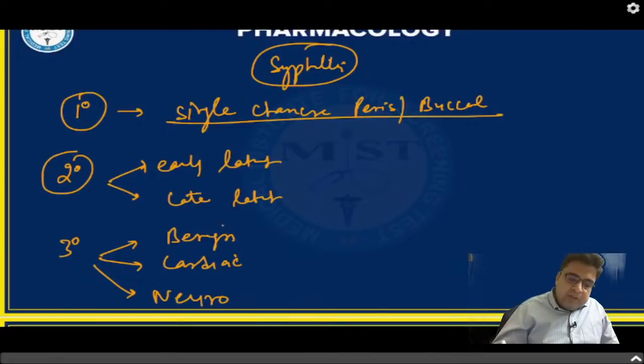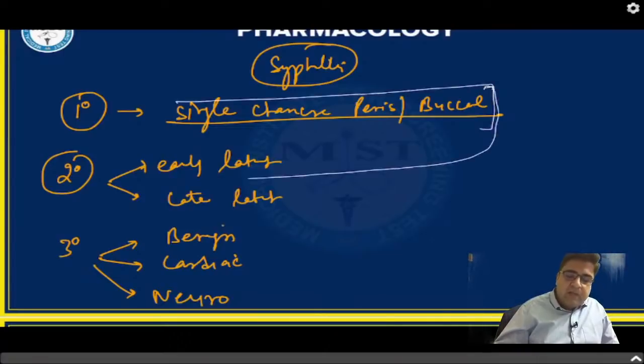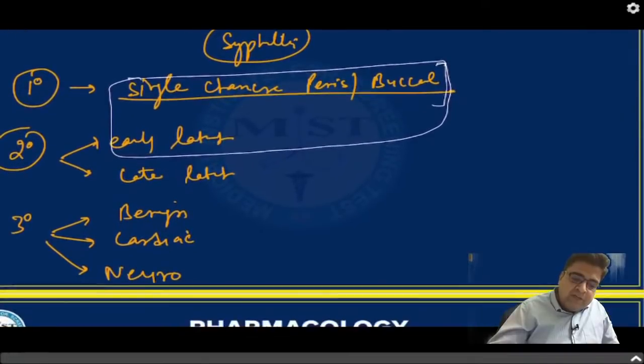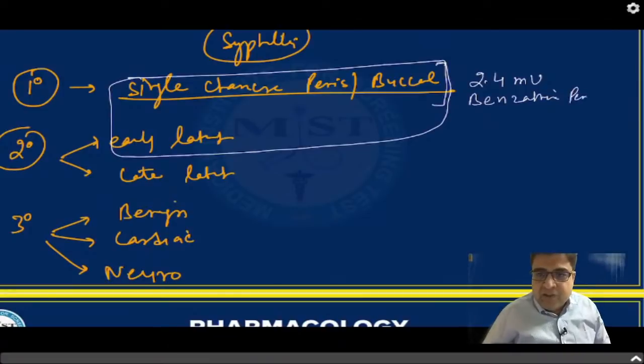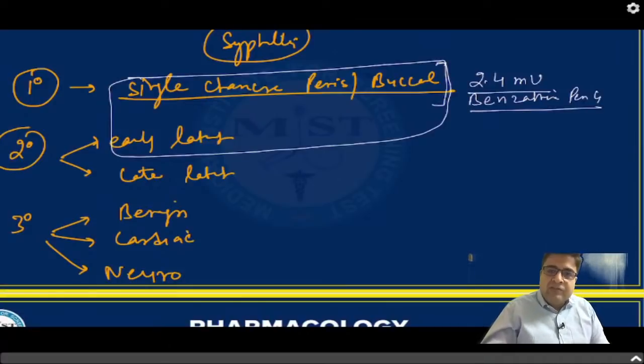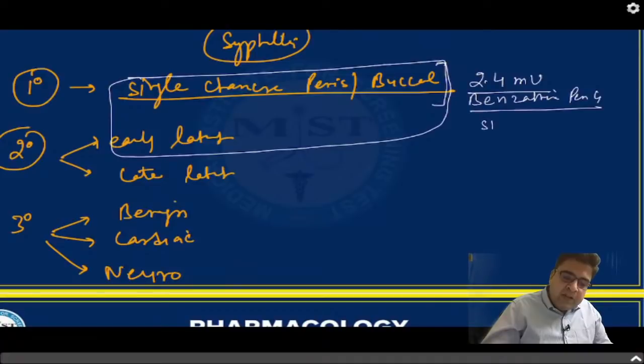Right? So please remember, for primary syphilis and for early latent syphilis, we will give 2.4 million units of benzathine penicillin G. Benzathine penicillin G is a form of penicillin G which is always preferred if the patient is stable. So if the patient is stable, we always give benzathine penicillin G, 2.4 million units as a single dose.